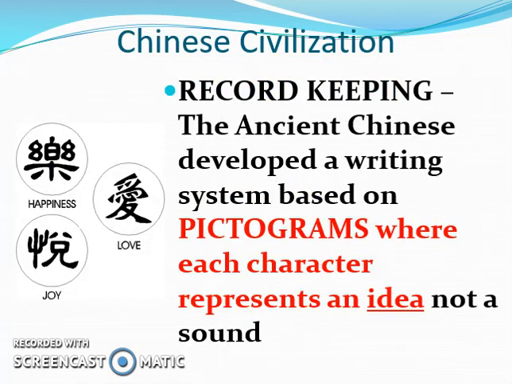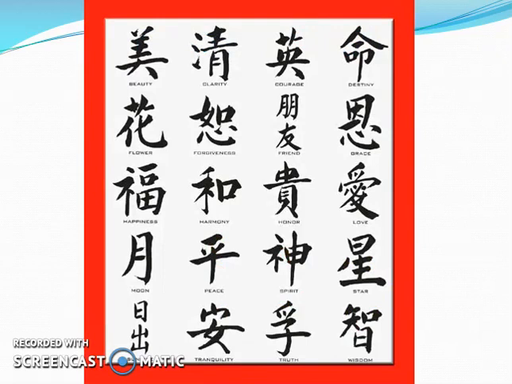The writing system or record-keeping system in ancient China was a system of pictograms. Each character represents an idea, not a sound. So there were a lot of characters to learn in order to be able to write in this pictogram system, because it wasn't just a matter of putting sounds together to form new words. You needed a new pictogram, a new character to represent every single new idea. So here's an example of some of those pictograms.